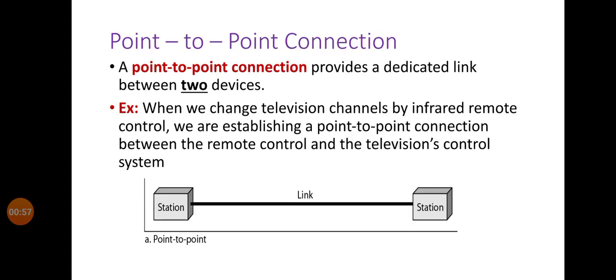Now let us see what is point-to-point connection. A point-to-point connection provides a dedicated link between two devices. For example, when we change television channels by infrared remote control, we are establishing a point-to-point connection between remote control and television system. As you can see in the diagram, in point-to-point connection, we can establish a connection between only two stations at a time.